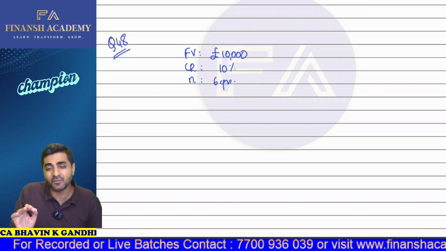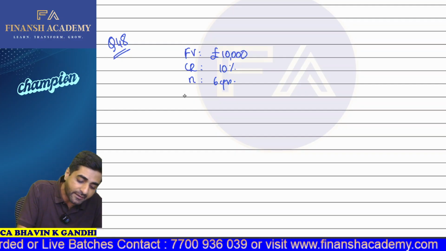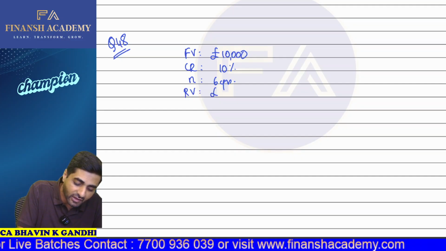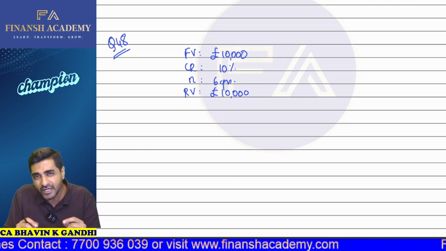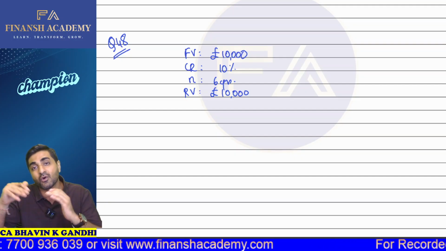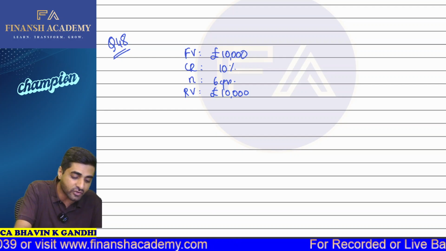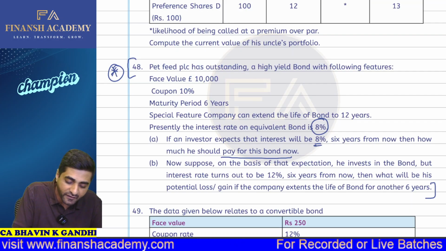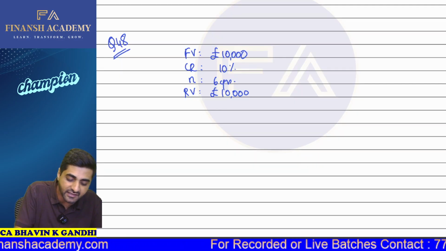And what's the special feature of the bond? That after the end of the 6th year, when we are going to redeem it, the redemption value will also be 10,000 because no other information is given to you. But if the company wants, it can extend the life of the bond for another 6 years as well. Okay. But presently, the company is issuing these bonds at a market yield of how much? It is 8%. Okay, so presently the yield is 8%.